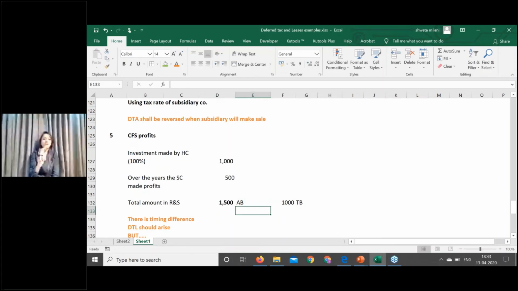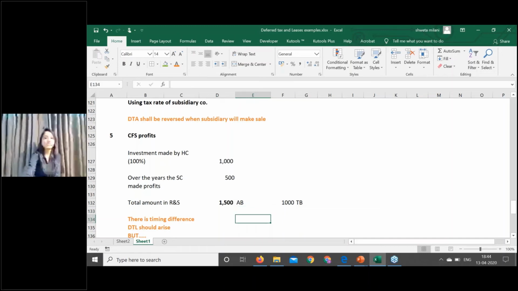So what does it mean? When you show your CFS, or when you show your investment value at 1500, your books are showing that value as 1500, whereas in tax books, you are still having a value of 1000 only. So over here also there is a deferred tax liability which is arising.